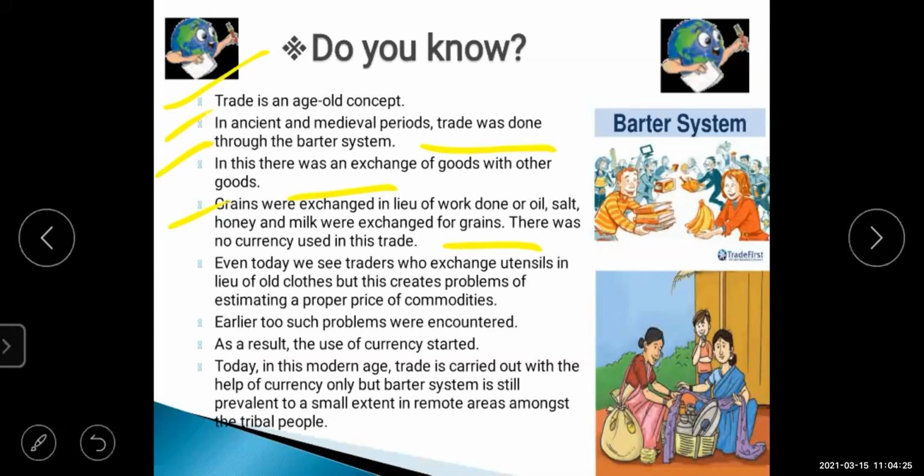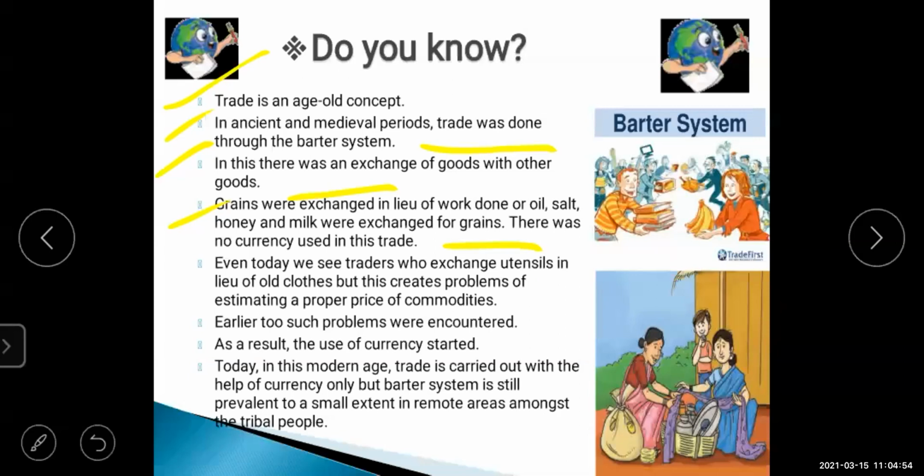In this, what happens, students? Here, one product is exchanged with another product. No money is used in this. If you have grains with you, and the other person has oil, salt, or any other grocery items, or some work has to be done, then they will exchange it.